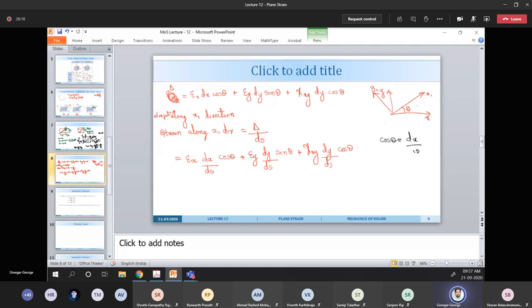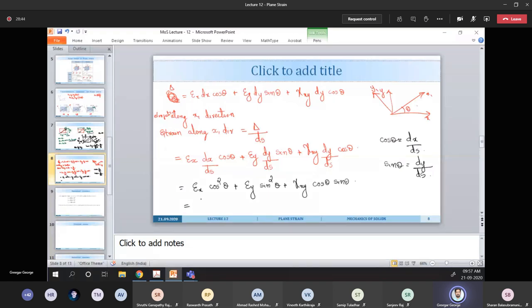So when you substitute these two modifications into this equation, we get epsilon x cos square theta, epsilon y sin square theta plus gamma xy cos theta sin theta. Right? Then we can bring the cos 2 theta terms here.